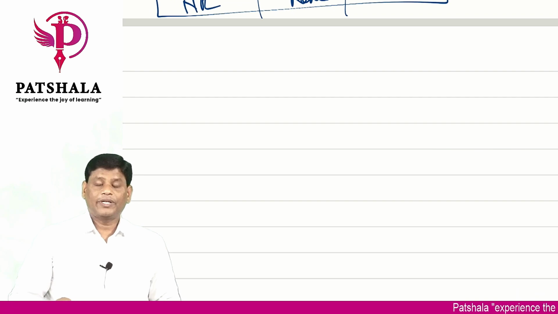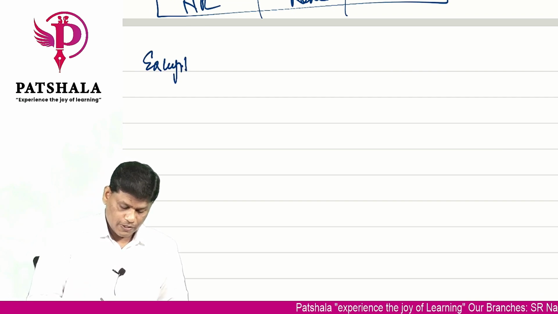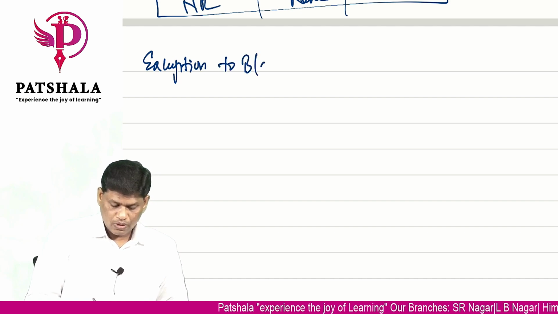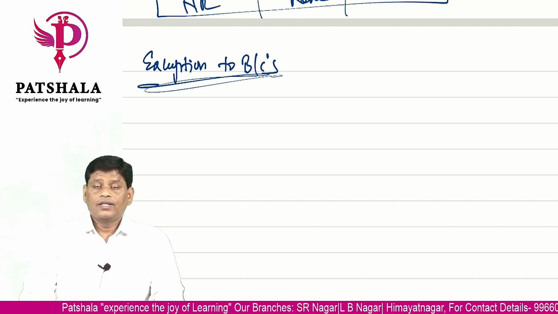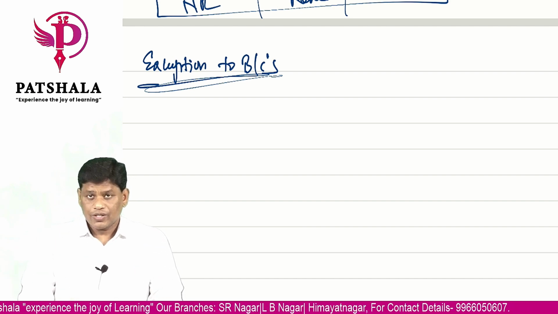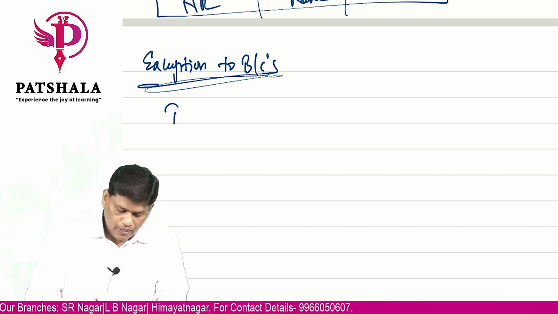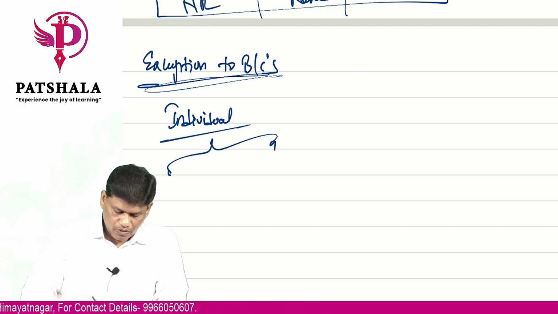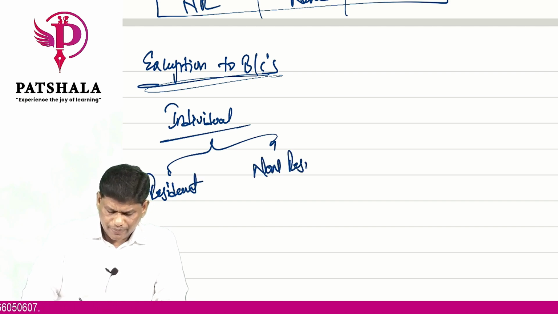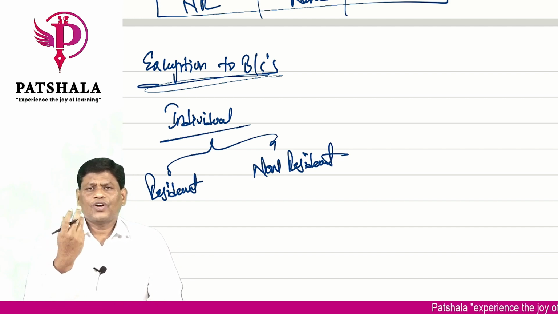Then one more last concept is there in this residential status of an individual, which is known as exceptions to basic conditions. What is the meaning of the word exceptions to basic conditions? You know that an individual is said to be either resident in India or is said to be non-resident in India.